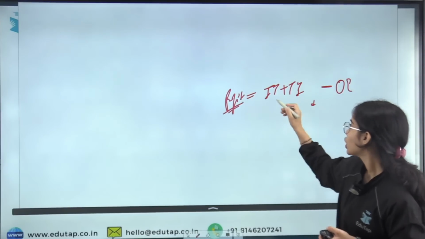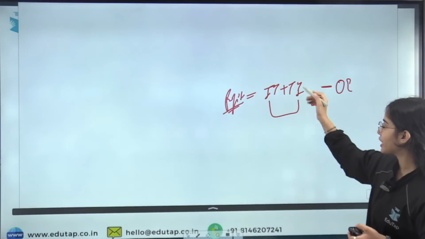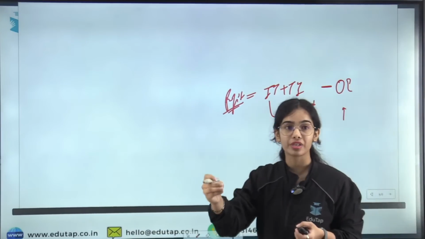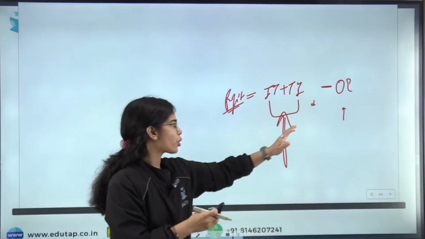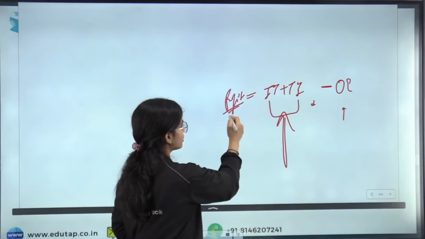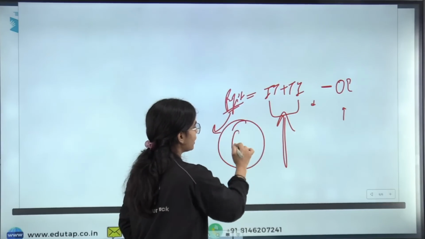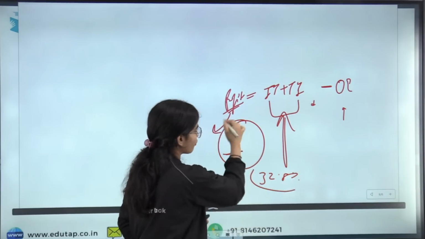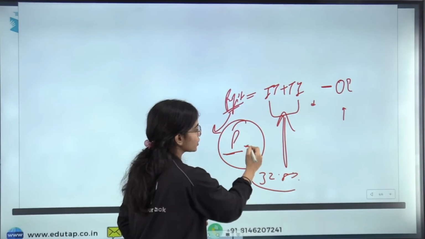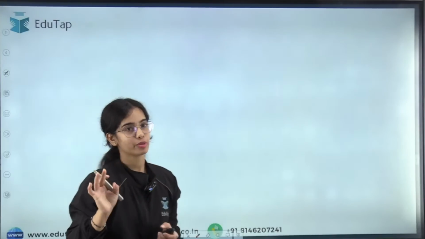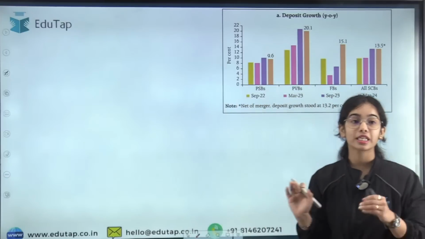This is the profit. Interest income and trading income have increased immensely, while their operating expenses have also increased, but not by much, not comparable to the increase in income. So their profit is growing, and the profit after tax has increased by 32.5%. That is the profit they have got after paying the tax. Now coming to the next point, their deposit growth.